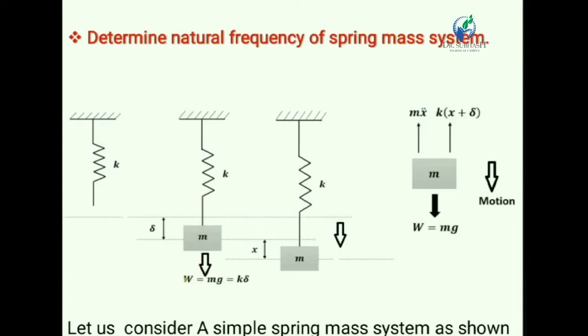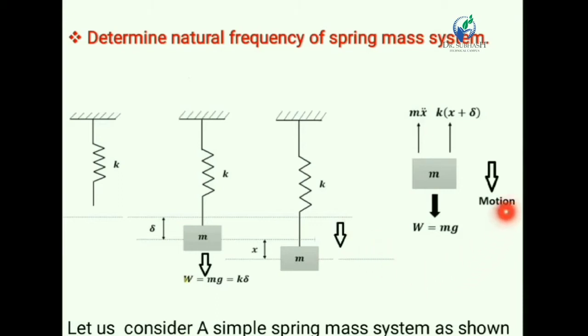Okay. Now let us consider the third position. Now if we give some initial displacement from the mean position of the spring by means of some external force, then the spring will displace from its mean position through x. In such a case, the mass will move in the downward direction as shown in figure. So acceleration, velocity and displacement are also acting in the downward direction.